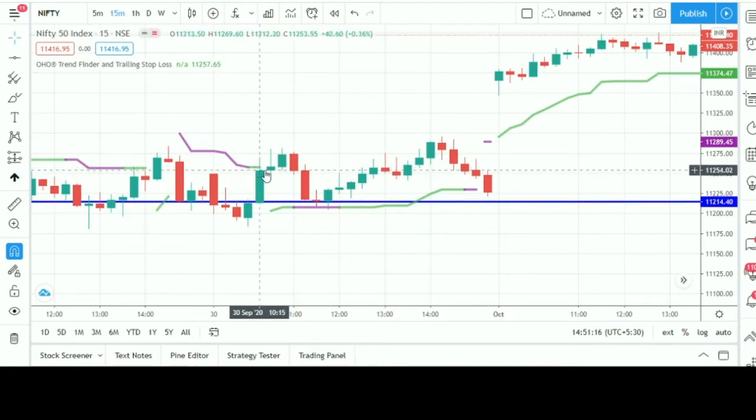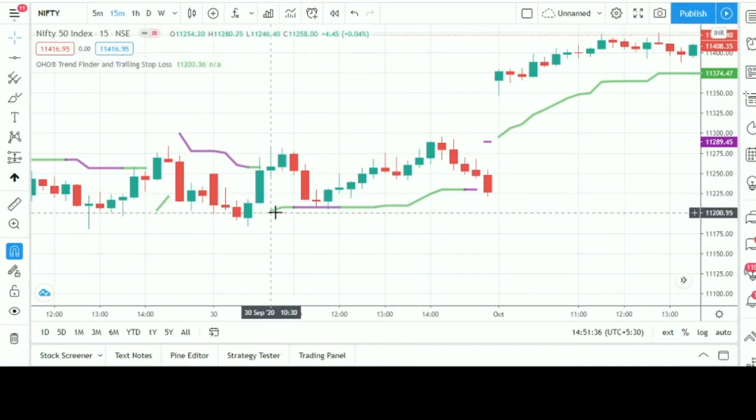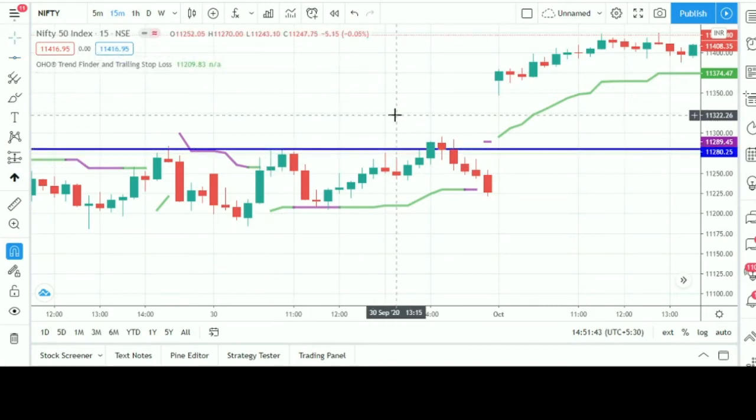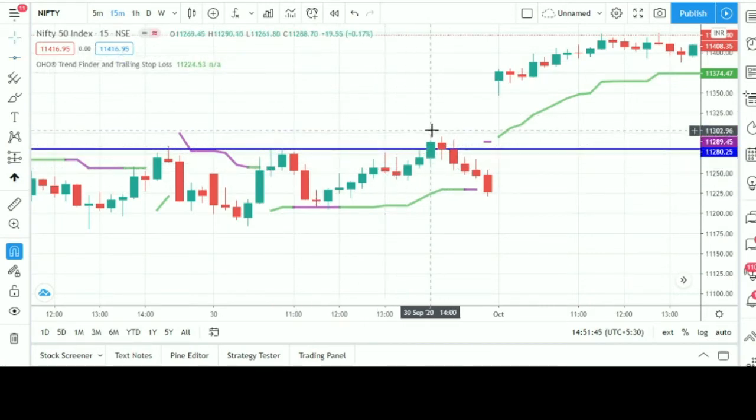Okay, so this is a properly risky trade if we do that. So let's do it again. Here the SL is 11,258 and we shorted at 11,200, almost 40 points SL, 50 points SL. Okay, now again we see that it's on the green side. Again we have to mark the high of this candle, and if any candle closes above this line, we can.